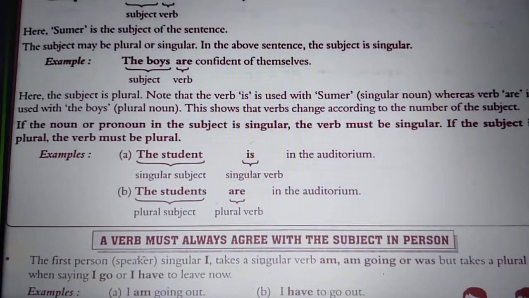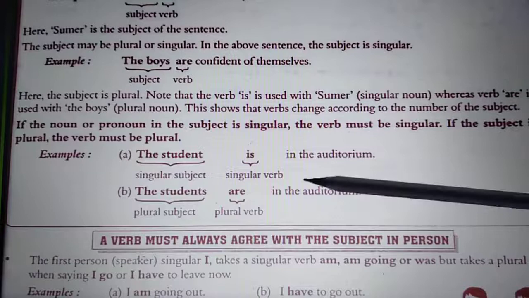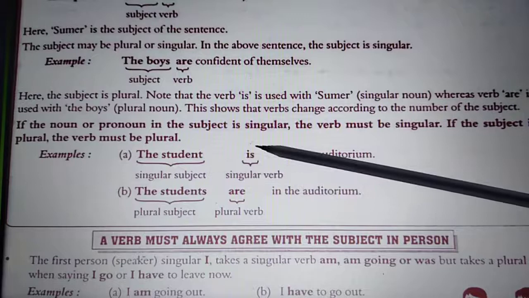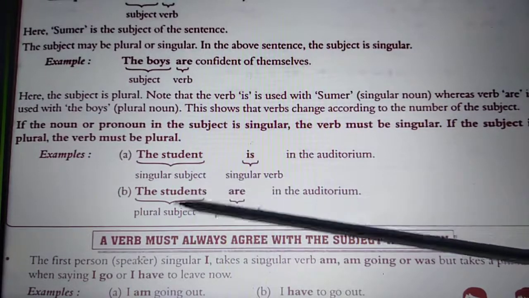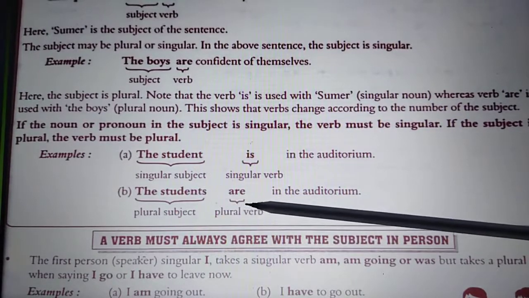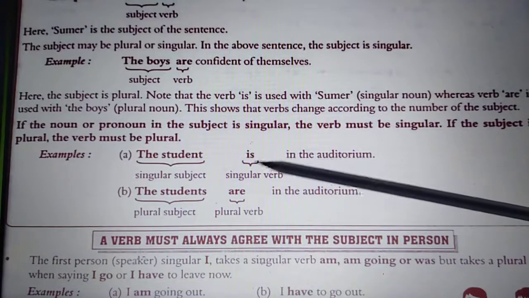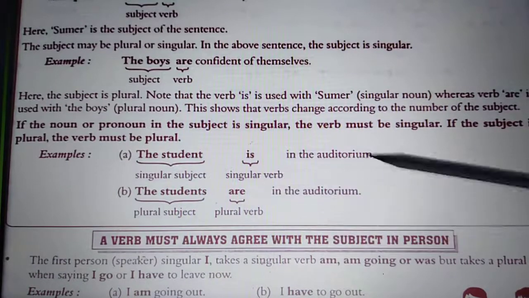Now see, again this line states: if the noun or the pronoun in the subject is singular, the verb must be singular. If the subject is plural, the verb must be plural, which we did in these earlier sentences. Here the student is in the auditorium. Again the subject here is singular, so we have used is. The students are the same. When it becomes the students, again they become plural, so we have used are. So this is how we are going to use the helping verbs according to whether the subject is singular or plural.